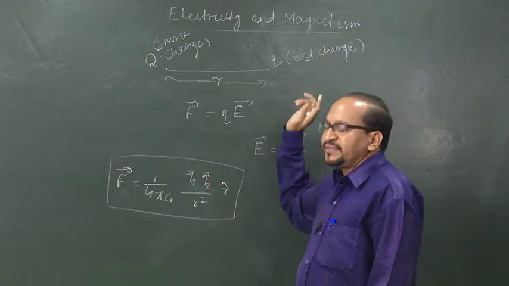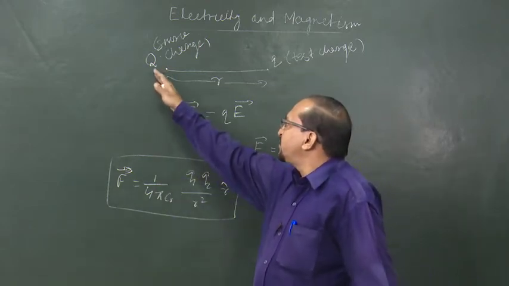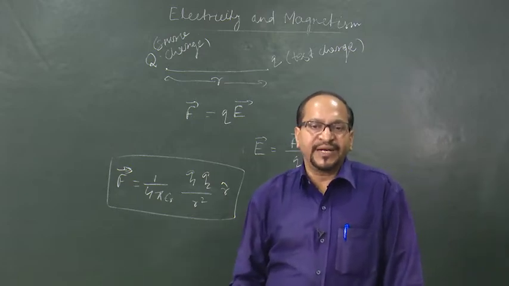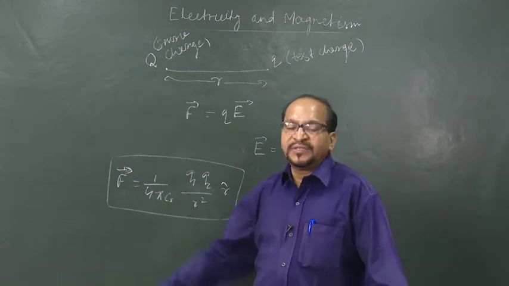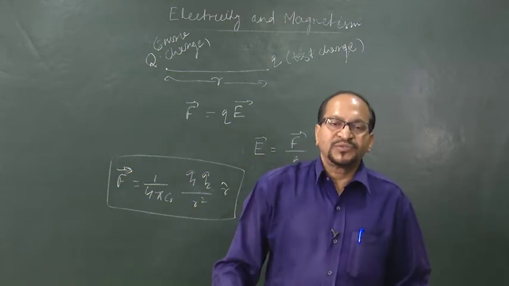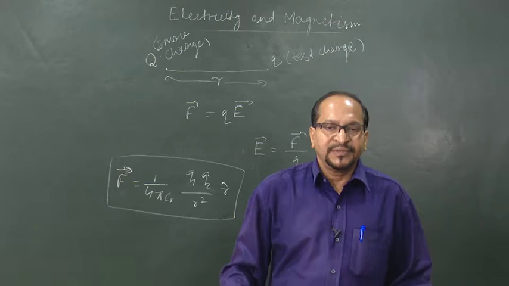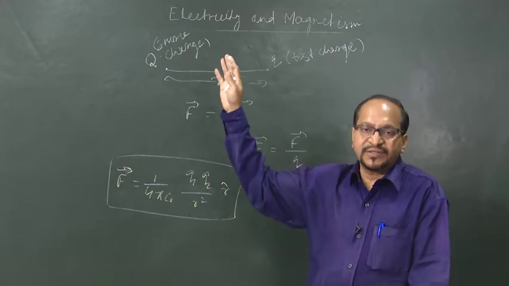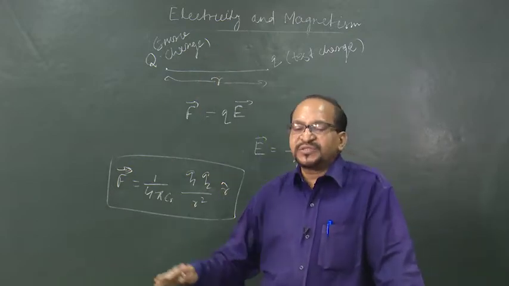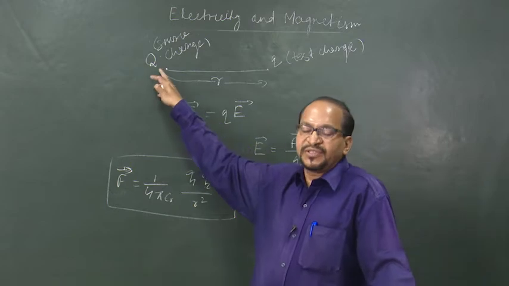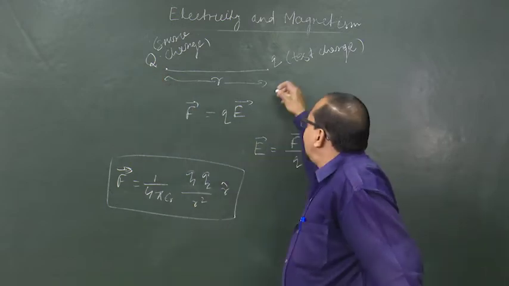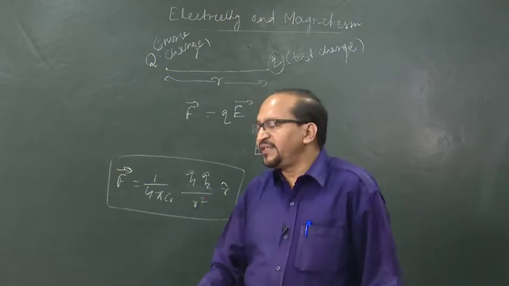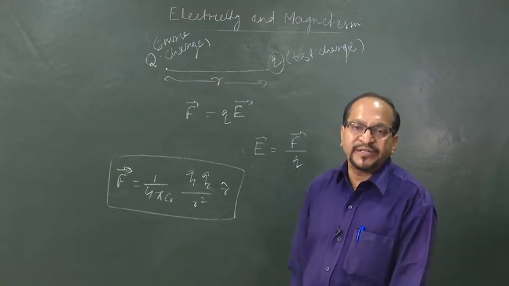So when we place this test charge q, this source charge is imparting an electrical force on it. At the same time, according to Newton's third law, this test charge is also imparting a force on the source charge. So the position of the source charge may be disturbed. But our intention is to find the effect of this source charge at its original position. So, to not disturb the position of the source charge, the test charge should be extremely small, negligibly small, but the ratio of F by q is a finite quantity.